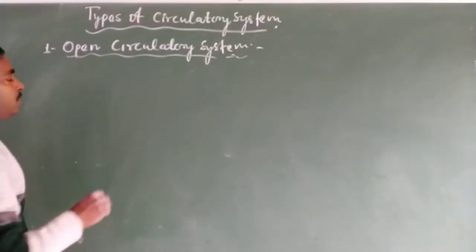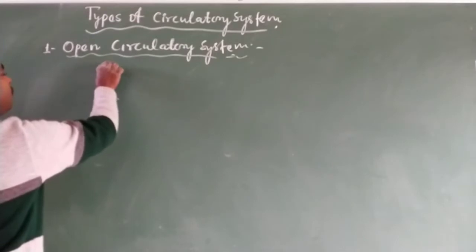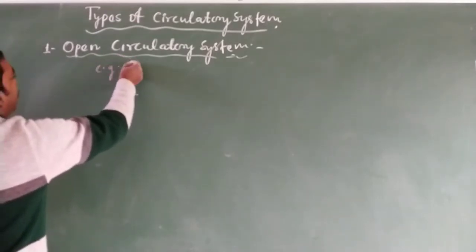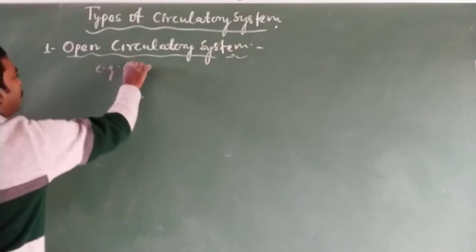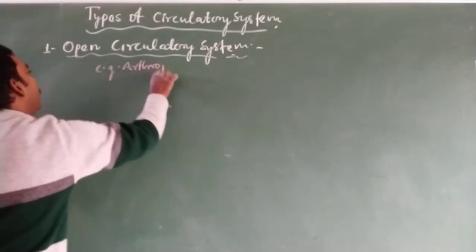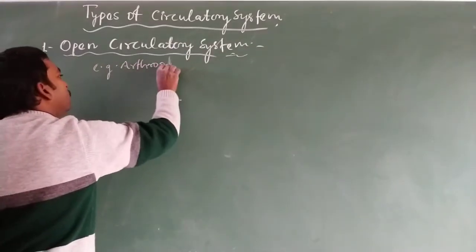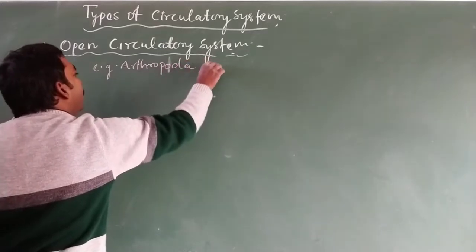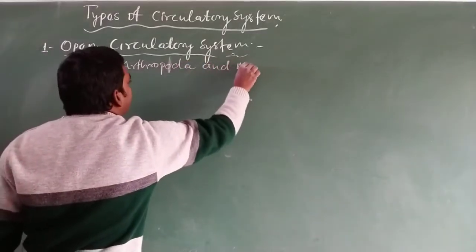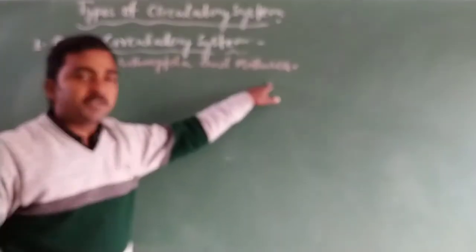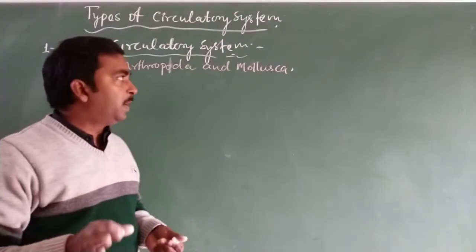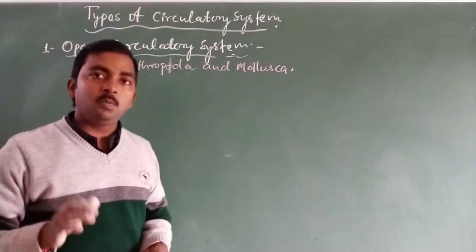Open circulatory system is an example of the phylum Arthropoda and Mollusca. The animals of phylum Arthropoda and Mollusca have an open circulatory system in their body.